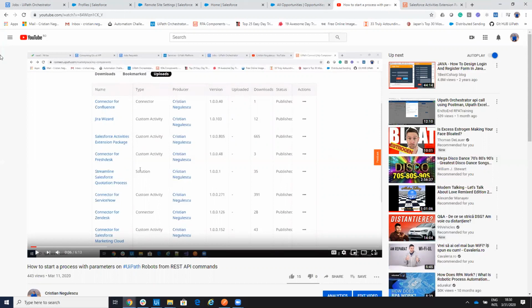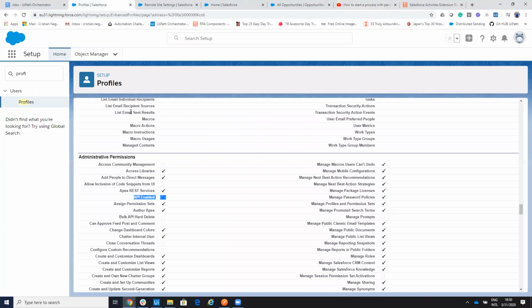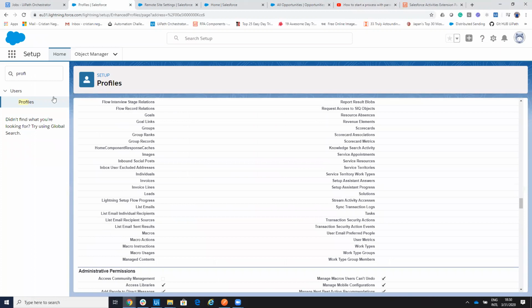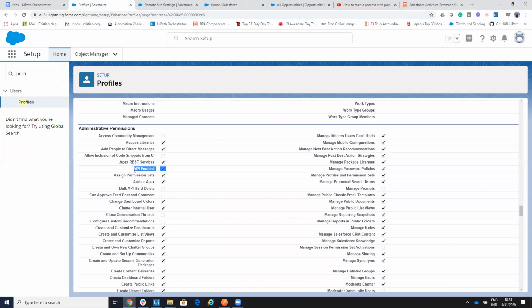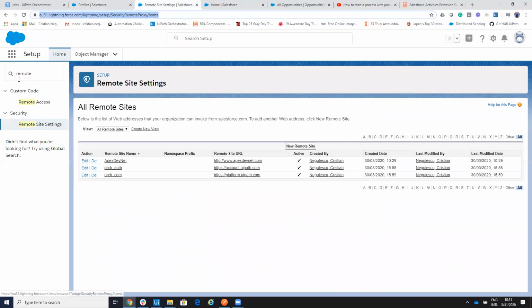So, in Salesforce, you need to go first to setup. You write profiles, and on the profiles you need to check on your user if you have API enabled. Then, in setup, you will search for remote, and on the remote site settings, you need to add the two sites that you will access: account.uipath.com and platform.uipath.com. Here, instead of platform.uipath.com, it could be your orchestrator if you have an on-prem orchestrator.